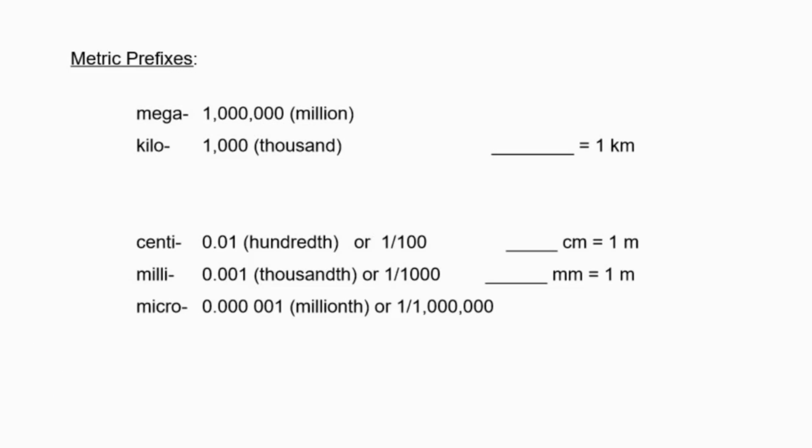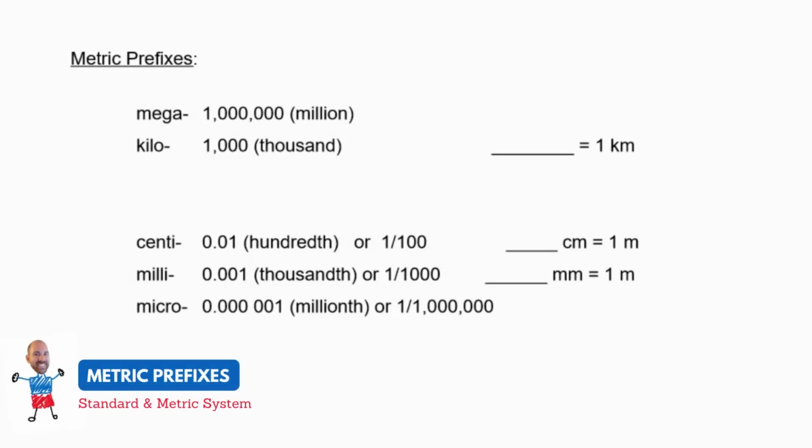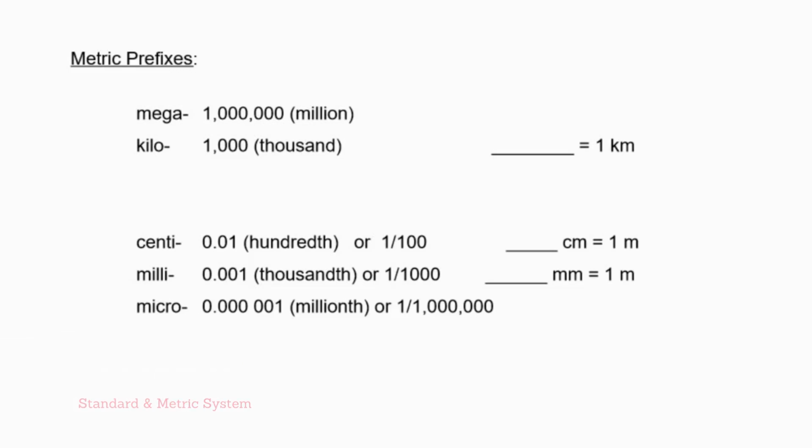All right, so continuing on, we're going to get into our metric prefixes. The first one over here, we have mega, and mega is referring to 1 million. That's what the metric prefix actually means. And then we have kilo, which is referring to 1,000. So if I have 1 kilometer, how many meters is that equal to? Once again, we have 1 kilometer, so it's basically referring to 1,000 meters. And that's all that really means.